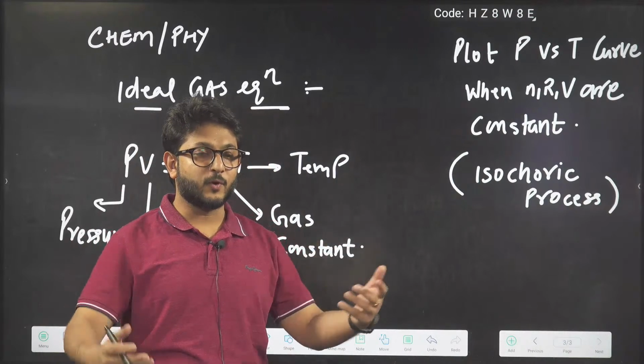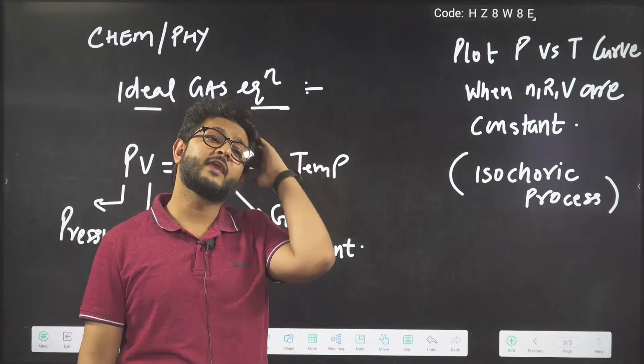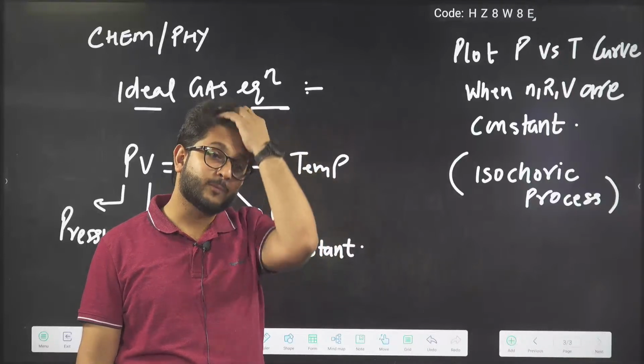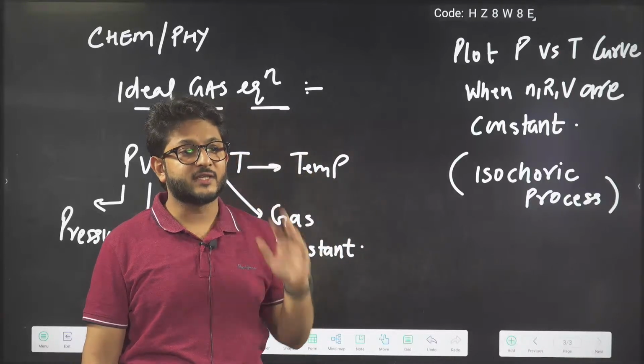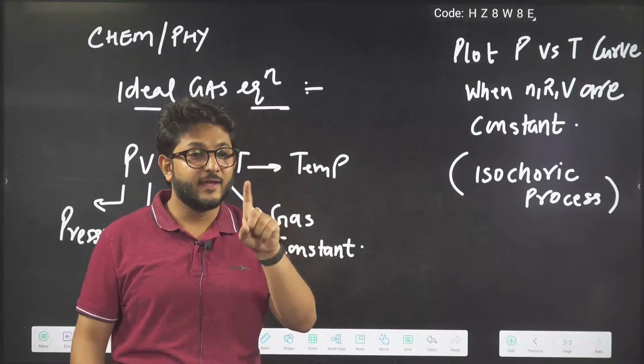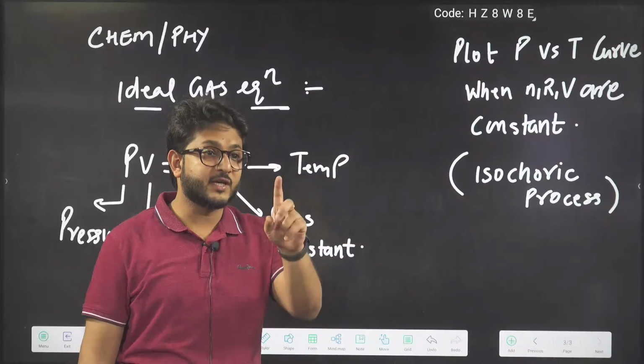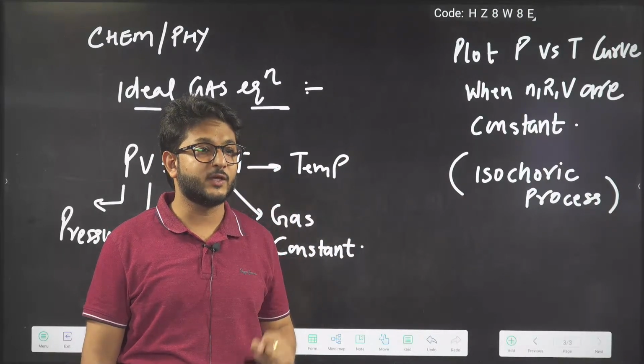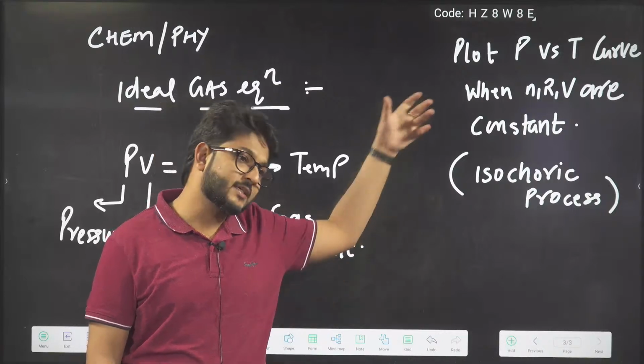So we have to plot the P versus T curve where n, R, V are constant. So we have to plot this curve, beta. And in physics, it is known as which process? Isochoric process. You will study it in thermodynamics. You will study this chapter in thermodynamics. So it is a question from there.